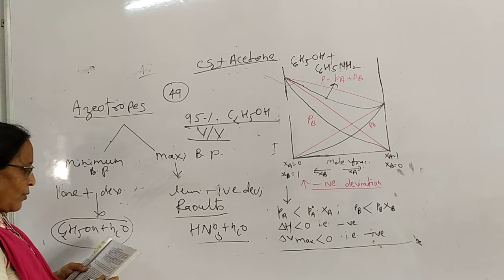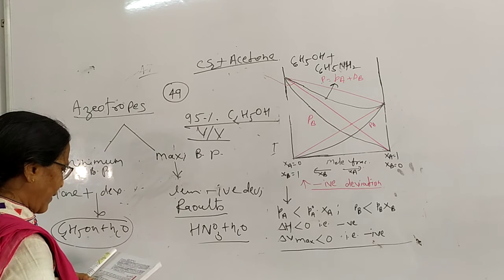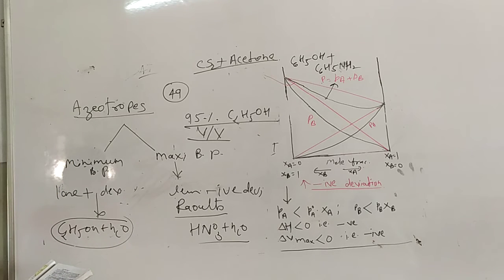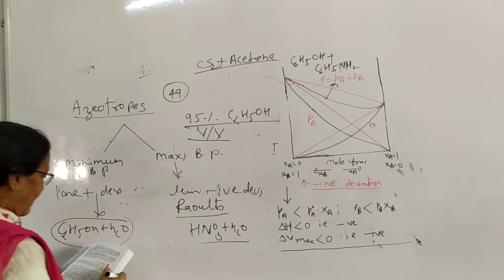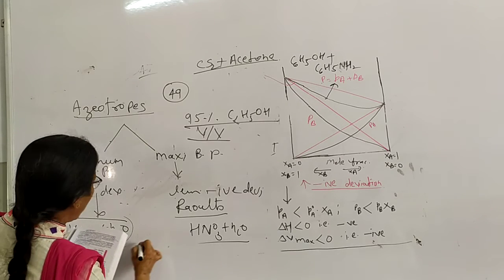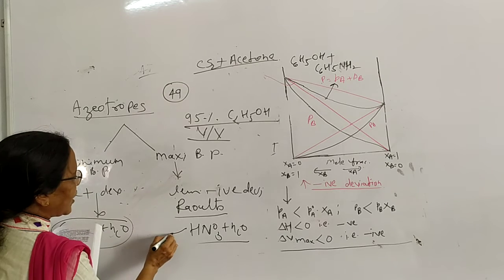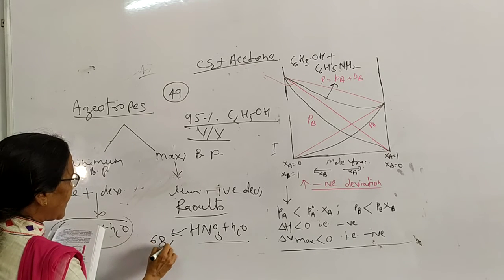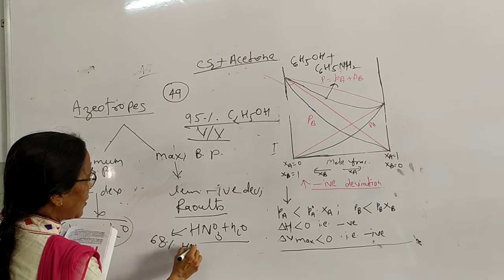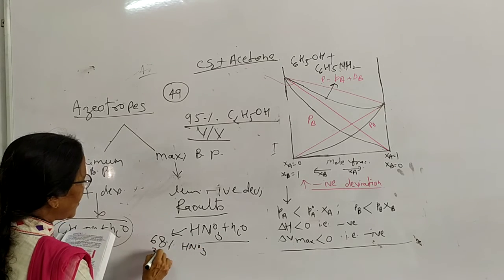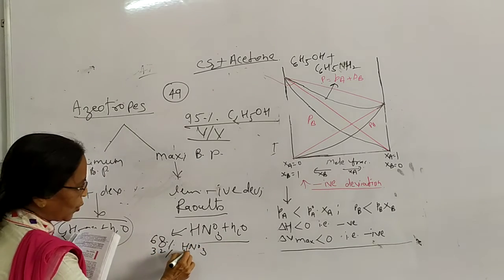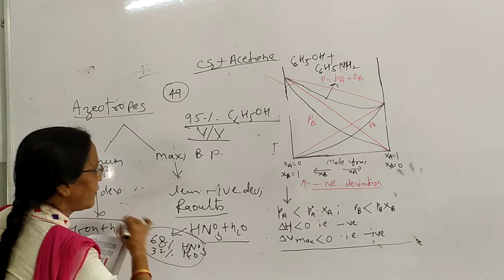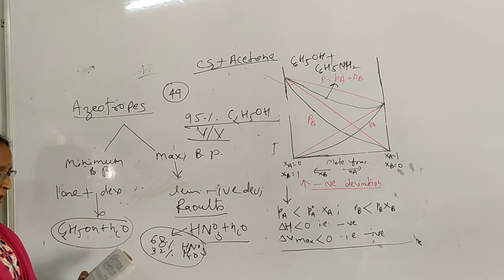Now the next line: 68% is the approximate composition in azeotropes with minimum deviation. Here, in the case of HNO3, it is 68% HNO3 and 32% H2O. Very important, these are MCQ answers.